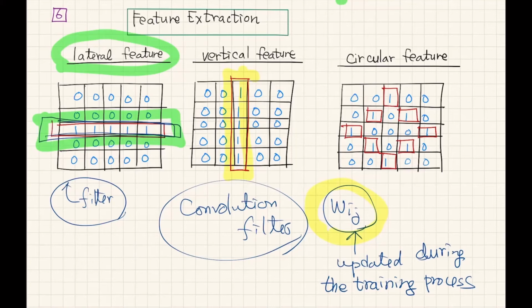Also, we can think that if you have a circular shape of the filter numbers, then probably this will work as a circular feature extraction. What I'm trying to explain right now is, what is the goal of filter and convolution? Why was this CNN devised more than 20 years ago? This kind of idea came from the vision signal processing society.